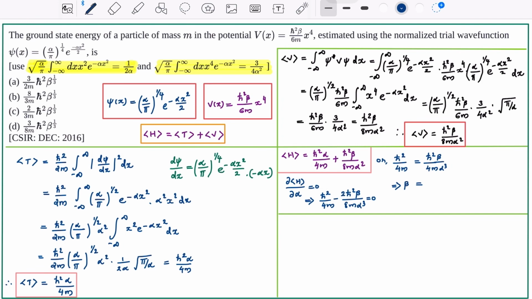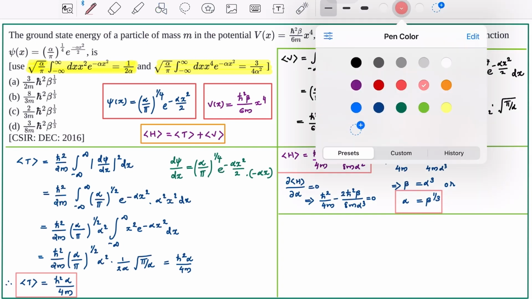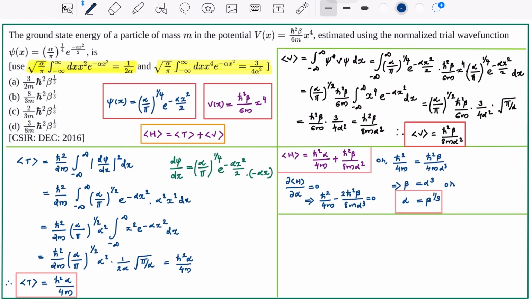You will get beta is equal to alpha cube, or the unknown parameter in the wave function alpha is equal to beta raised to 1 by 3. Thus we have evaluated the value of alpha. Once we have alpha, substitute the value of alpha in the equation of the expectation value of H, so that you will get an expression for energy.